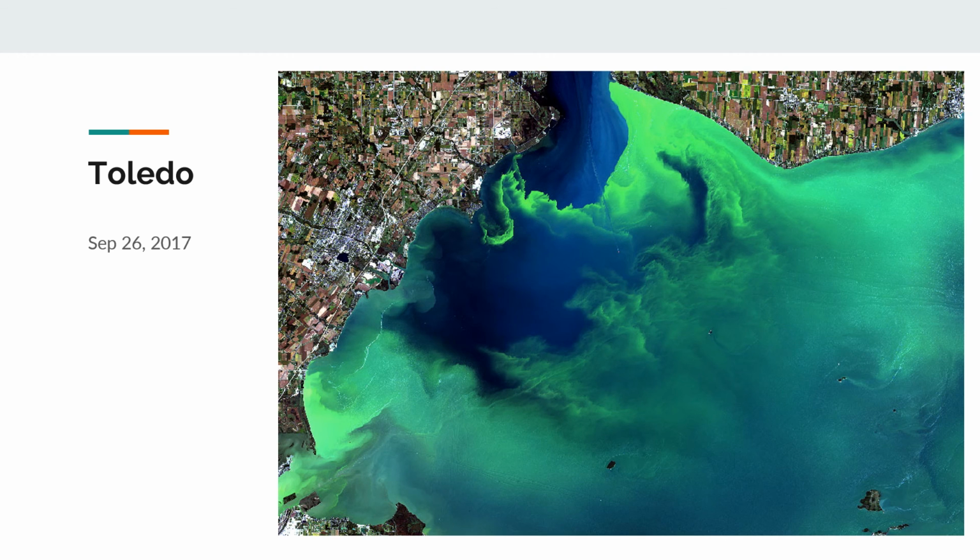Unrelated to the 2014 drinking water crisis, this is Lake Erie, and on the west northish area is downtown Toledo. This is a satellite image taken on September 26, 2017. We can see here that Lake Erie is covered in algae.